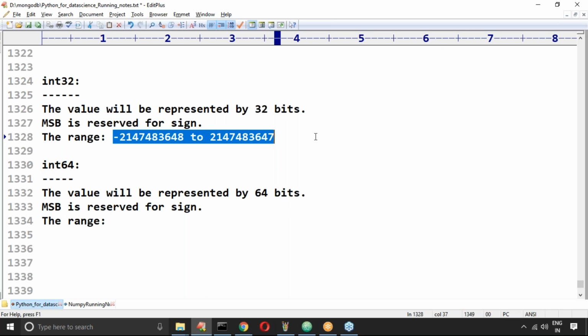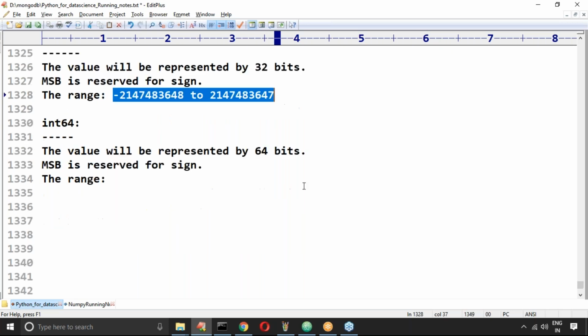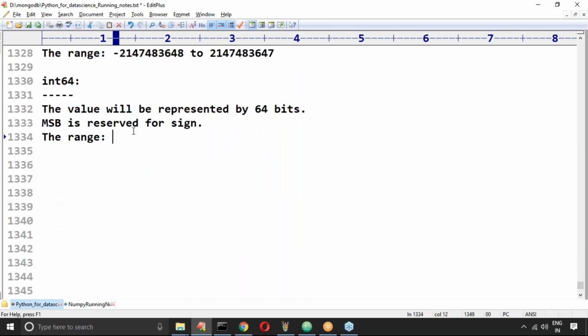Why is the default int 32? Because the most commonly used range of values is covered by it. That's why it is considered as 32 bits. That is the reason. Can you please tell what about int 64? Don't worry, sir. Don't try to remember these values either. It is not recommended.